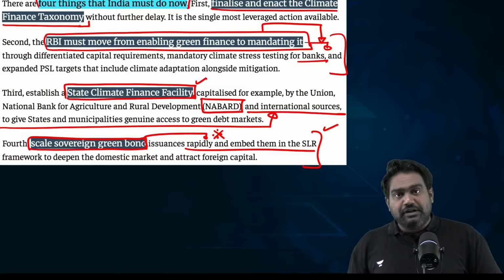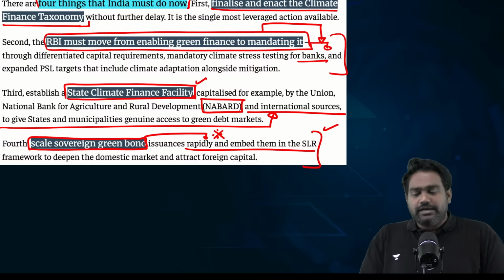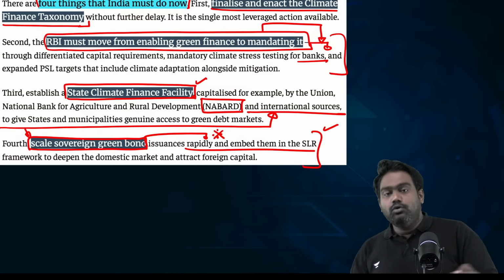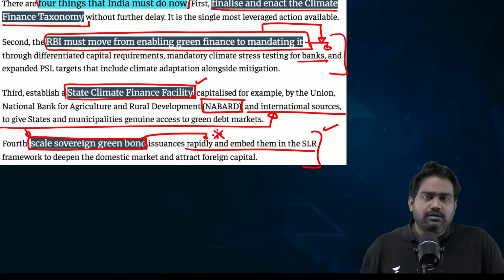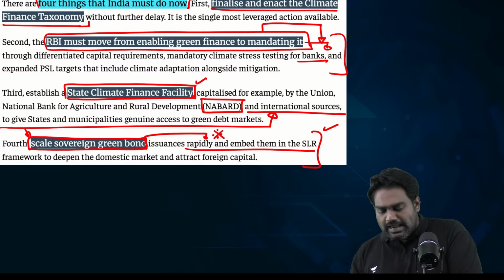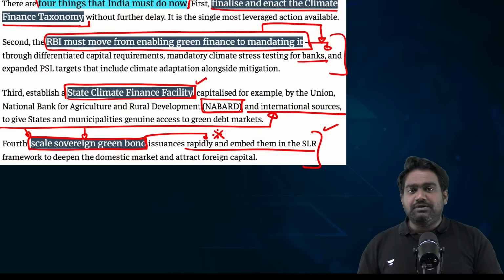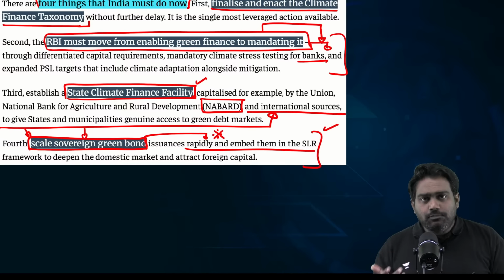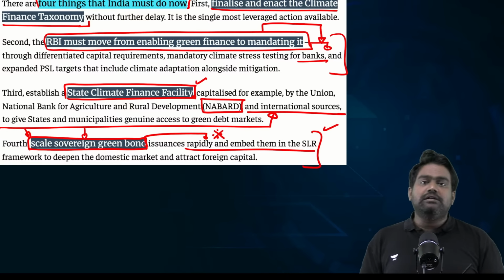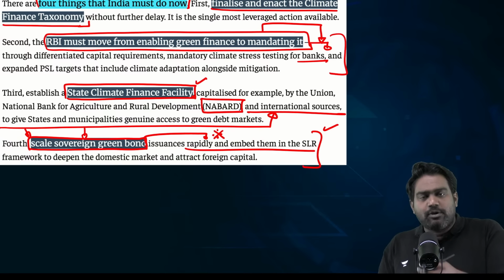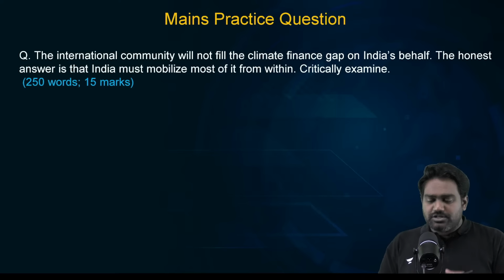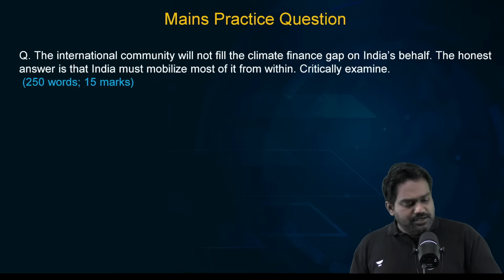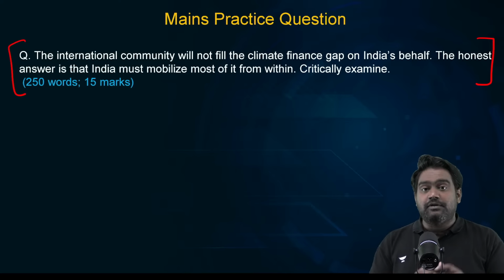And this will significantly attract investments, right? Because it can offer good rate of returns, and government backing, the sovereign backing, will add more credibility to it. If the government can scale it up and popularize it as an investment opportunity, there would be many takers for a sovereign green bond. India has already experimented with this quite successfully. Now it has to be scaled up. So these measures will ensure that India can achieve some degree of climate self-reliance.